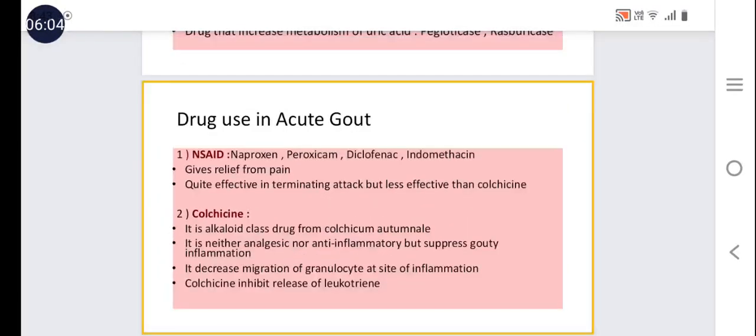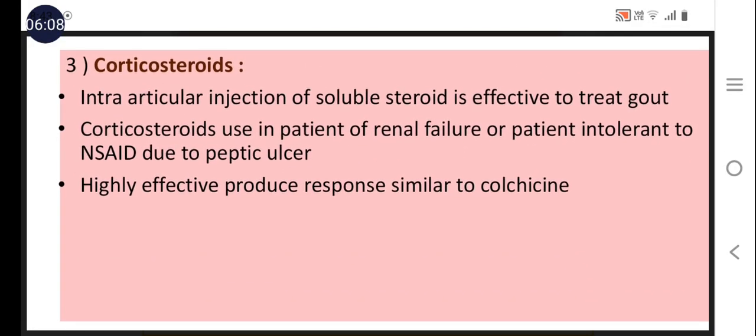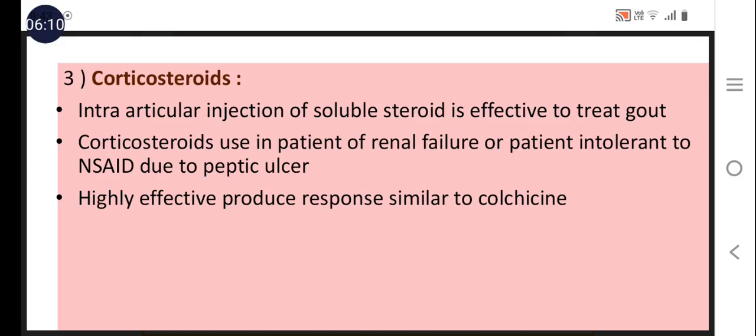And third is corticosteroids. Corticosteroids are used in treatment of gout because of their anti-inflammatory activity. They are given by intra-articular route. Intra-articular means inside the joints, not intra-arterial.